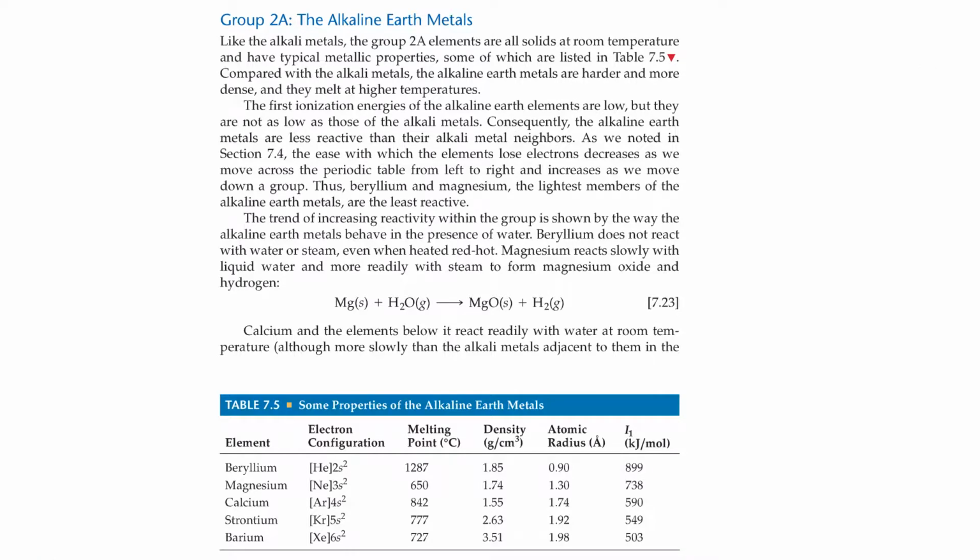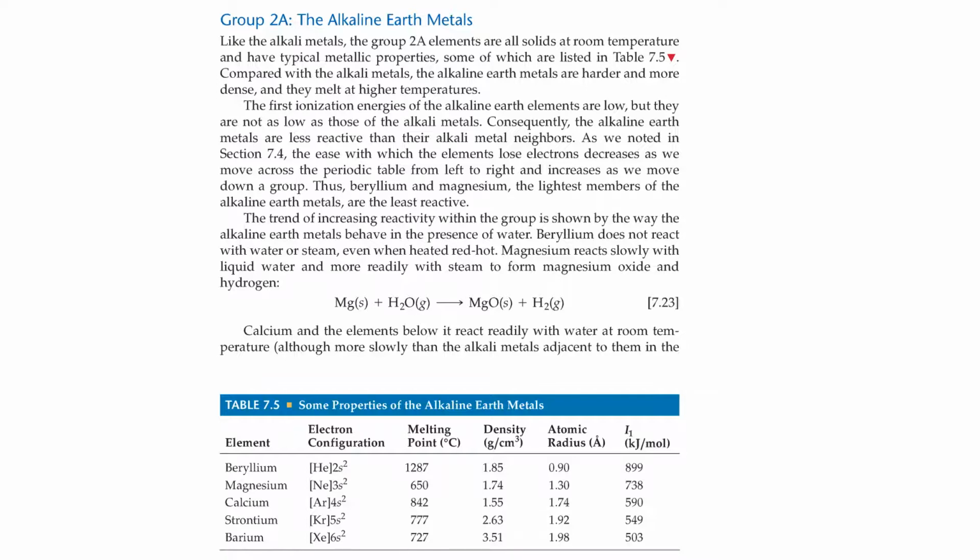Group 2A, the alkaline earth metals. Like the alkali metals, the group 2A elements are all solids at room temperature and have typical metallic properties, some of which are listed in Table 7.5. Compared with the alkali metals, the alkaline earth metals are harder and more dense, and they melt at higher temperatures. The first ionization energies of the alkaline earth metals are low, but they are not as low as those of the alkali metals. Consequently, the alkaline earth metals are less reactive than their alkali metal neighbors.